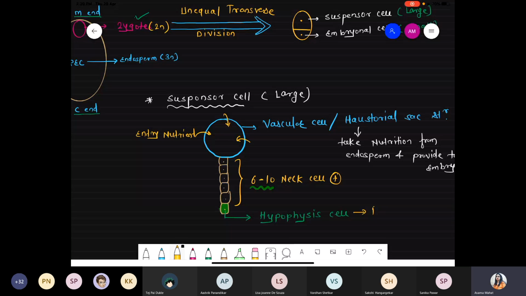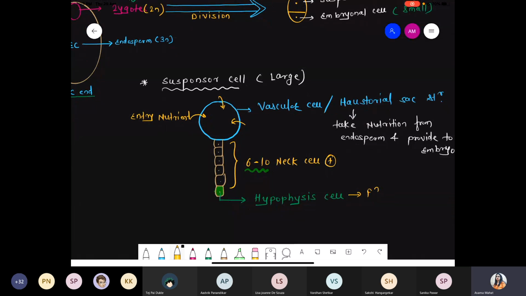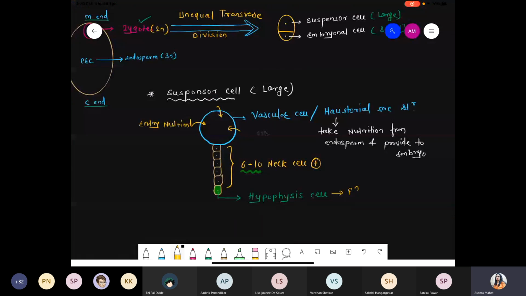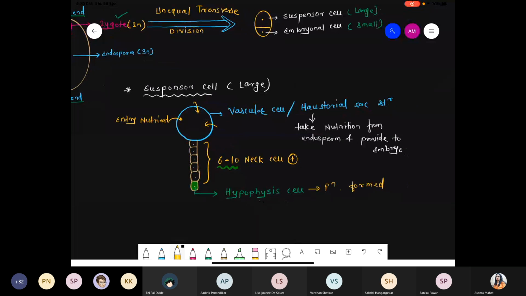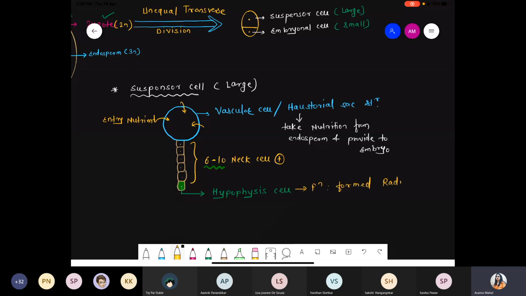What is the function of the hypophysis? It is responsible for formation of the radicle. Radicle means what? It further forms the root. So the hypophysis cell can form the radicle tip and some other part of the root. Important, underline. Do you understand this point?